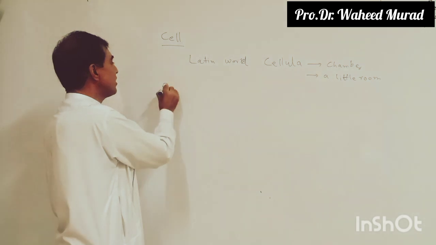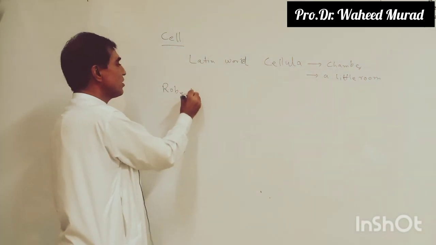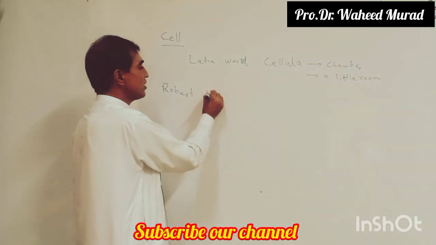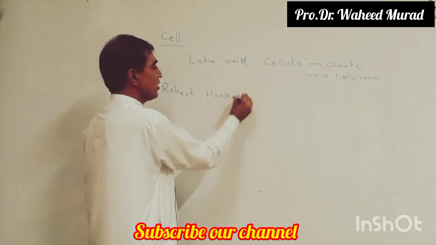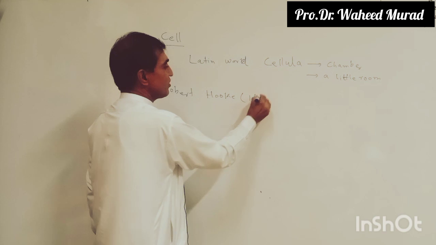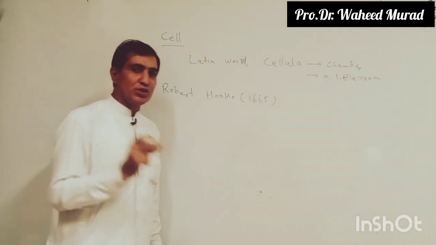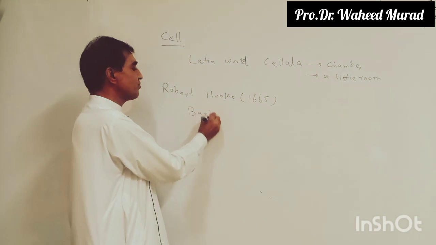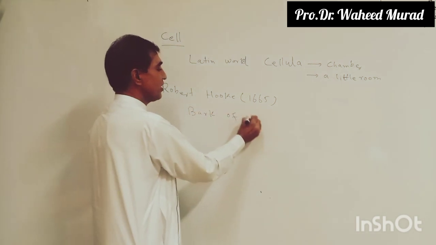So let's go through a small history of cell. Robert Hooke was the first one. In 1665, he was the first one to study the bark of the oak plant.